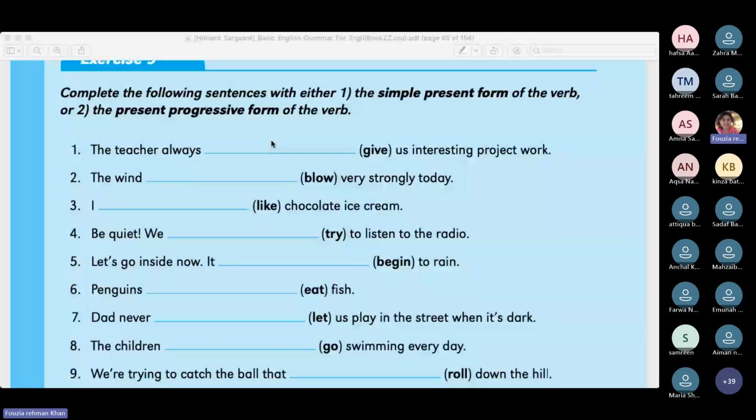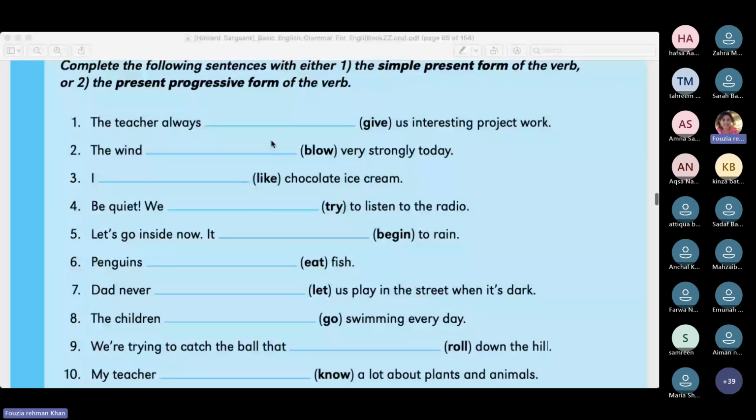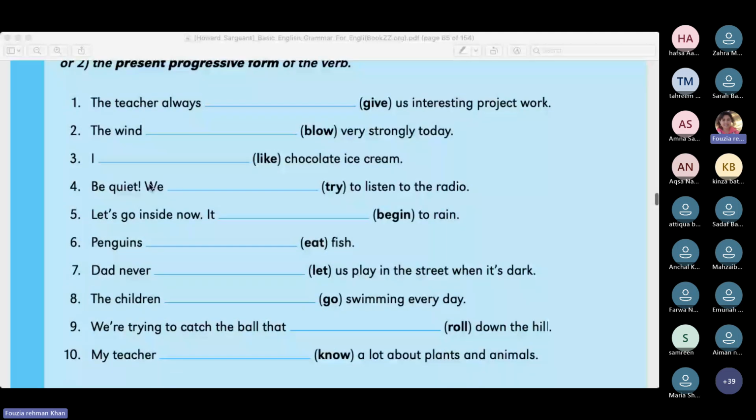The wind is blowing very strongly today. I like chocolate ice cream. Be quiet. We are trying to listen to the radio. Be quiet. That is right now. They are trying to listen to the radio. That's why they are asking someone to be quiet.